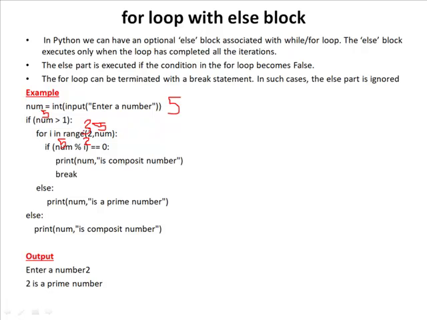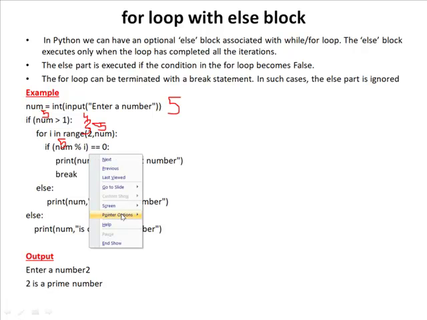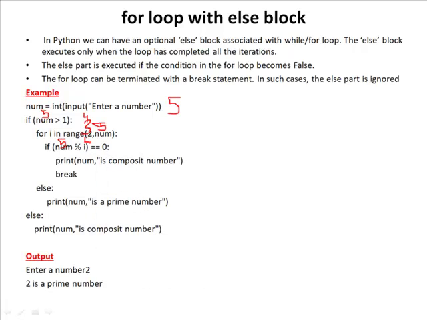Now I value is 3, 3 less than 5, condition is true. So again check the if condition, 5 modulo 3 equal to 0. This condition is also false, so it will go to the next iteration. Now I becomes 4. Now 4 less than 5, this condition is true, so again it enters into the for loop body. Now I value is 4, so 5 modulo 4 equal to 0. This condition is also false. So again it will go to the next iteration. Now I value increases by 1, so 4 plus 1, 5. And the condition is 5 less than 5. That means this for loop condition is false.